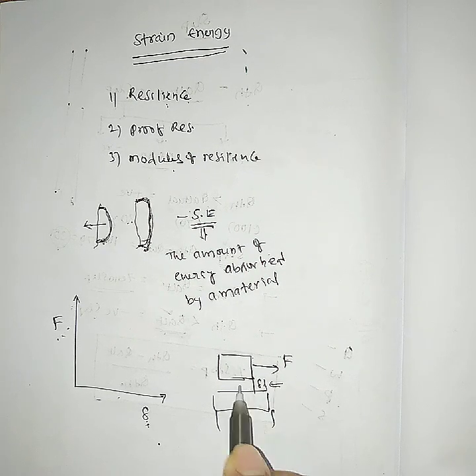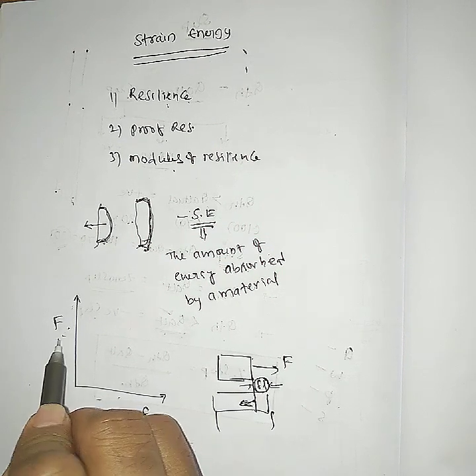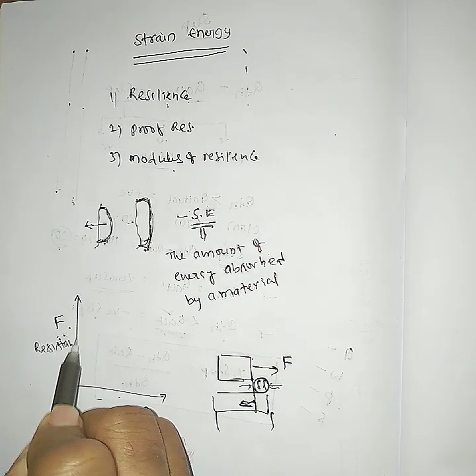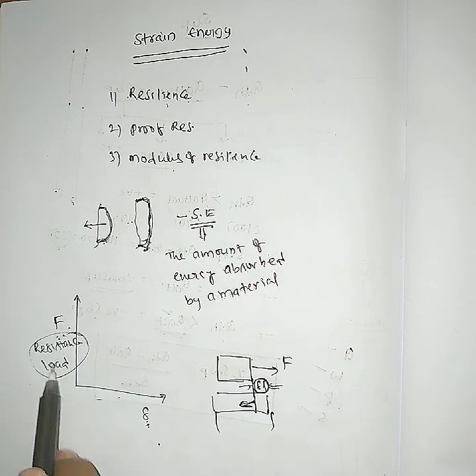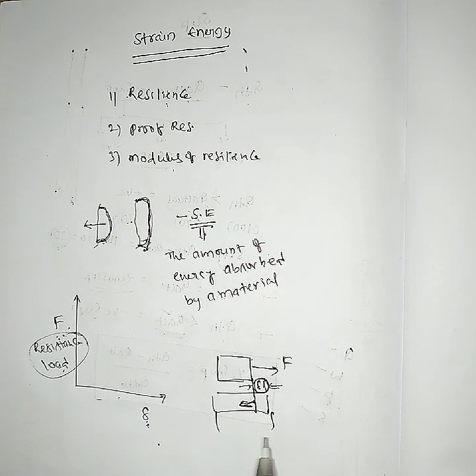When deformation comes, at that time the resistance load comes into the picture. That is the resistance load, and that's why it is considered on the y-axis.